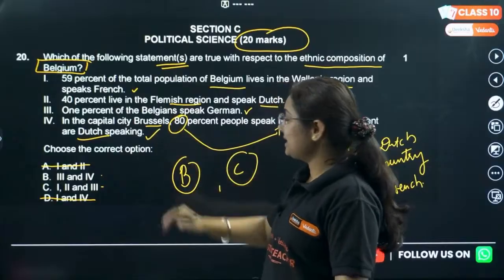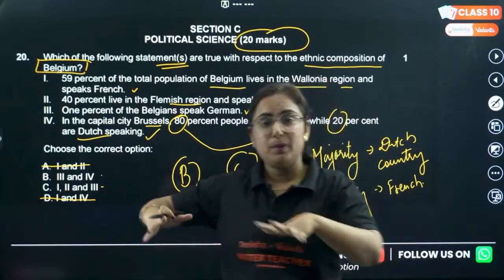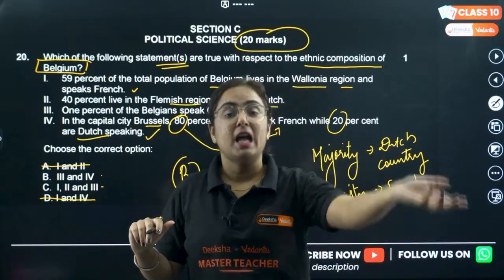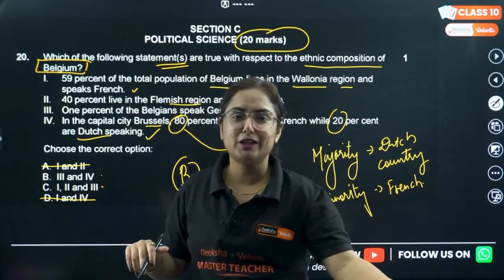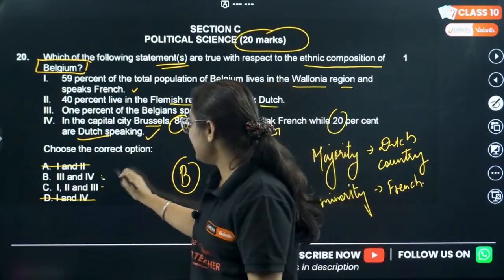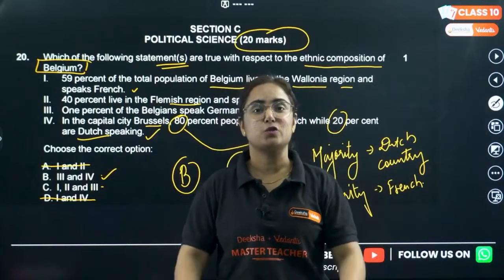However, the fourth one is correct, because in the capital the situation was reverse. Dutch, being in the majority of the nation, were in the minority in the capital. However, French, being in the minority in the nation, were in majority in the capital. Everything going round and round. Okay, don't worry. 3 and 4 is the correct answer to this question.